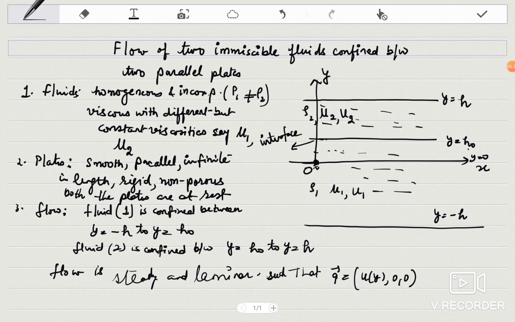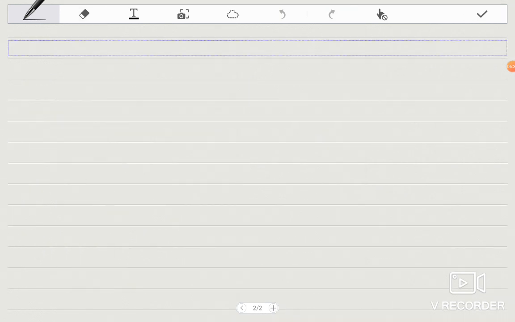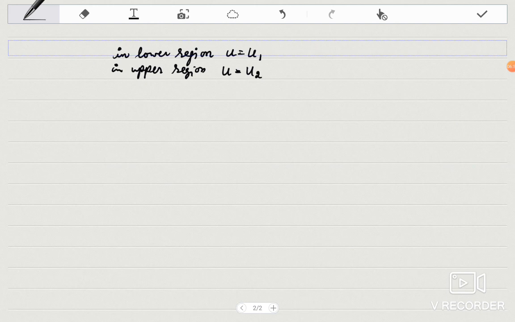So in one way this is a very simple type of flow problem in which your boundary conditions become, in lower region u is equal to u1, in upper region u is equal to u2. But as far as the boundary conditions are concerned, at y is equal to minus h, u is 0, and at y is equal to h, again u is 0.